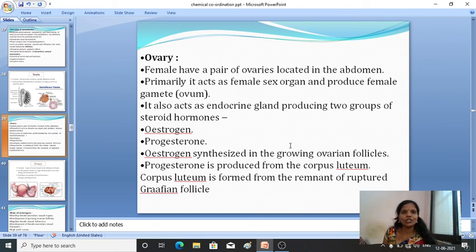Estrogen is synthesized in the growing ovarian follicles. Progesterone is produced from the corpus luteum. The corpus luteum is formed from the remnants of the Graafian follicle after its rupture. Fine. So we are now discussing the female organ, the ovary, the female sex organ.